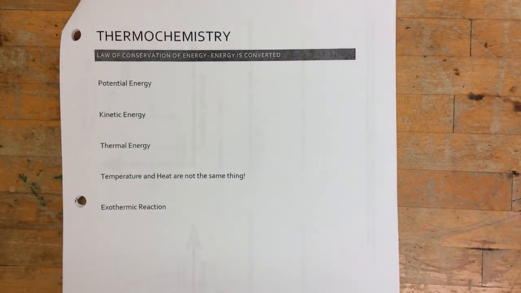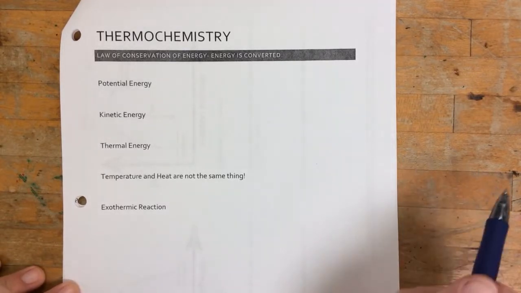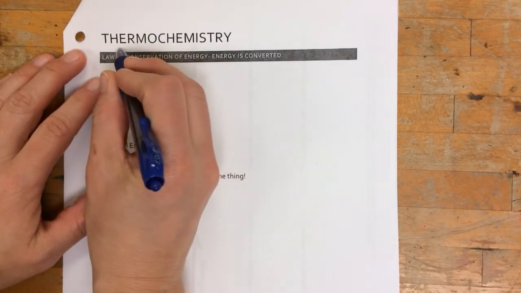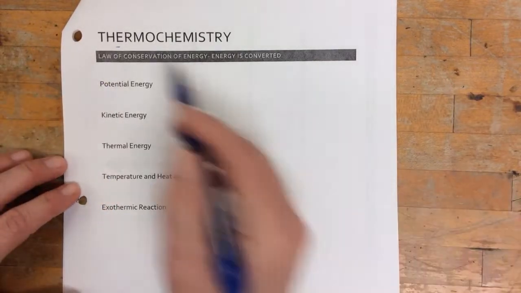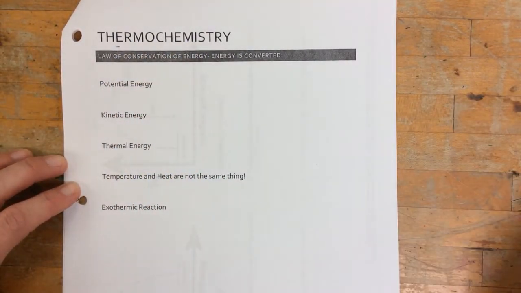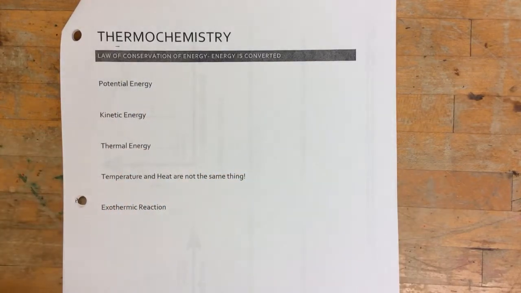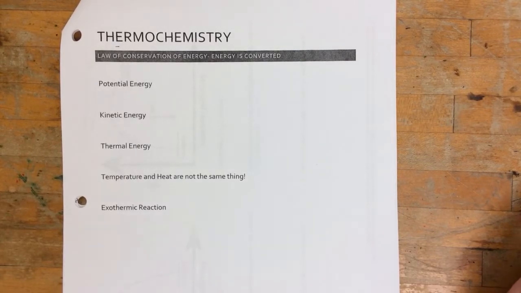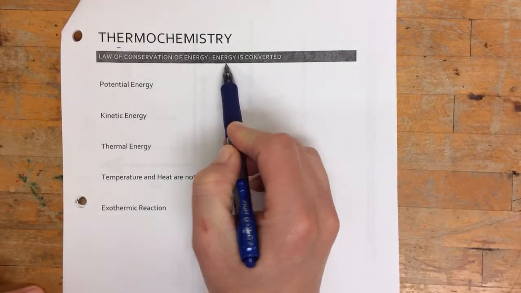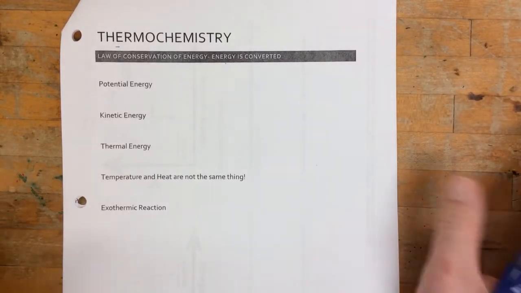A lot of this stuff is pretty basic, the stuff that you probably would have covered in middle school, but I do want to run over this just in case you need a refresher. First of all, thermochemistry, the name gives it away, heat chemistry. This is the chemistry of the changes in energy and heat that occur when we do reactions. Now remember the law of conservation of energy. We've already talked about the law of conservation of mass or matter, that matter can neither be created nor destroyed, it's only converted. The same is true with energy. Energy can be converted from one type to another.